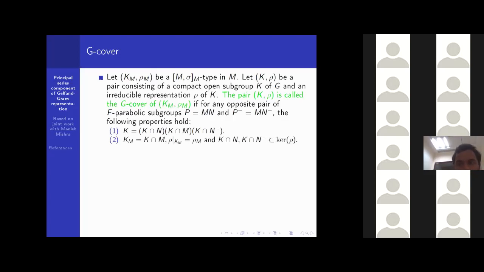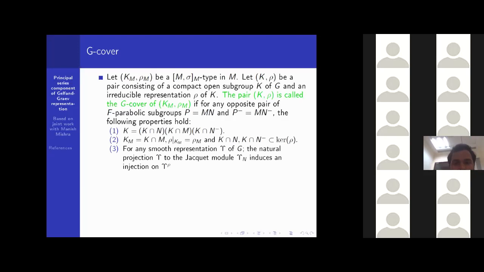And K intersection N, K intersection N minus lies in the kernel of the representation rho. And the third property is that for any smooth representation epsilon of G, the natural projection map from epsilon to its Jacquet module epsilon N induces an injection on the rho isotypic component of epsilon. So that means there is an injection from the rho isotypic component of epsilon to the rho M isotypic component of the Jacquet module of epsilon at N.